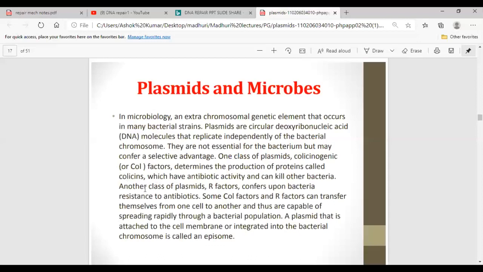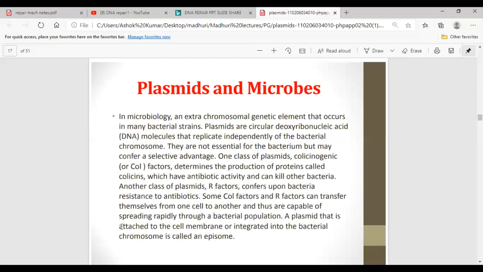Another class of plasmids are the R factors or resistance factors. They give resistance to antibiotics, and some col factors and R factors can transfer themselves from one cell to another. So these plasmids can get transferred from one cell to another and transform the bacterial population, so that they can survive in a particular kind of environment.